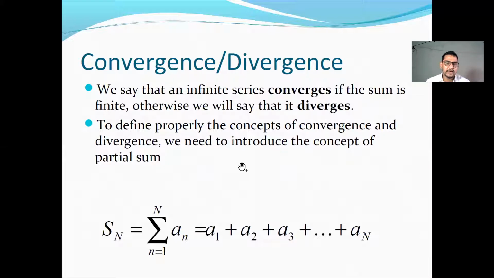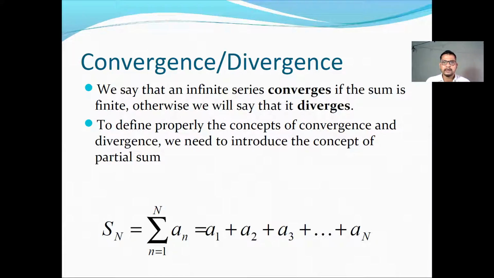Convergence and divergence of a series. We say that an infinite series converges if the sum is finite. Otherwise, we say that it diverges. We are familiar with the concept of convergence, using the definition of limit which we have used for sequences. The same concept will be applied to series also.